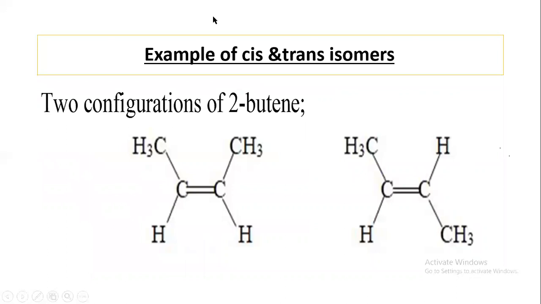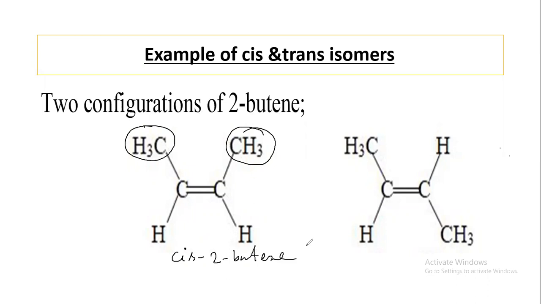Okay, here is an example of geometrical isomerism: the two configurations of 2-butene. Here the two CH3 groups are positioned on the same side, so it is cis. The name of this compound is cis-2-butene.